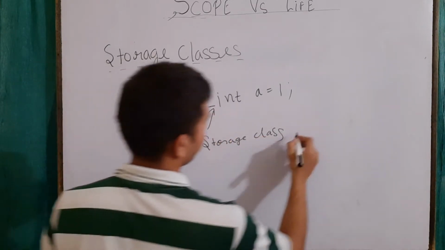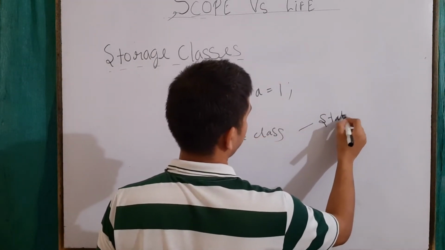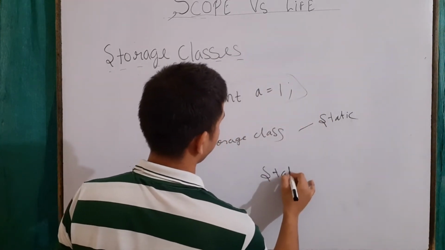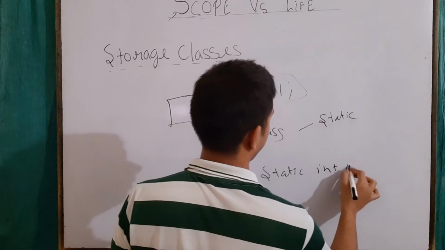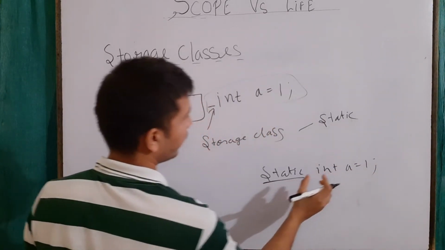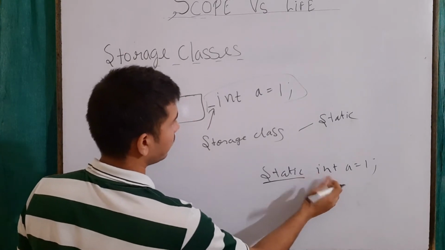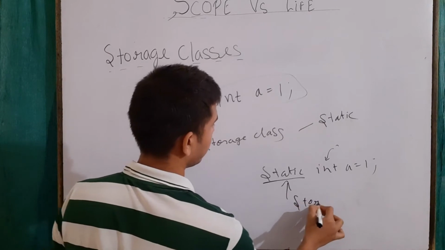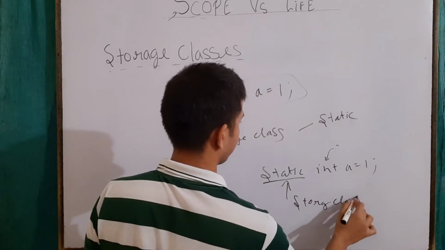For example, one storage class could be static. So the entire definition would become static int a equals 1. Whatever I put before the data type of a variable is known as the storage class.